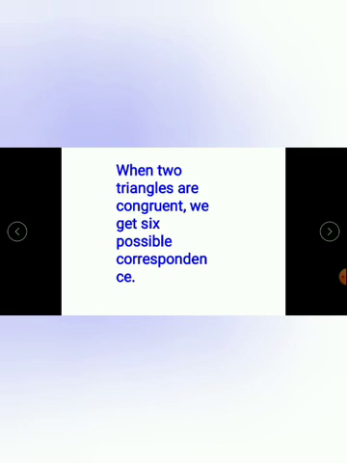So we can say that the corresponding 3 sides will be equal and the corresponding 3 angles will be equal. Clear? So when the 3 sides and 3 angles are equal, then we say two triangles are congruent.